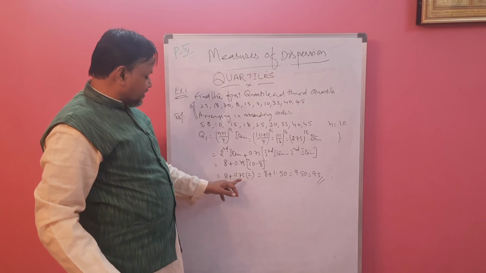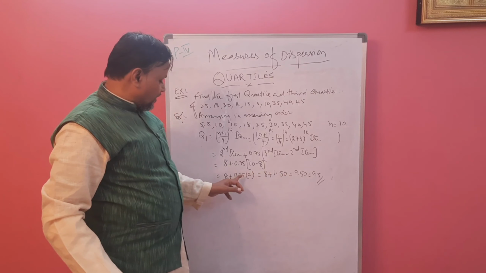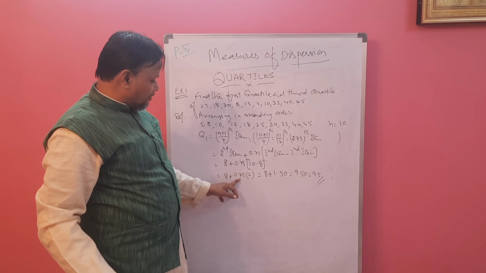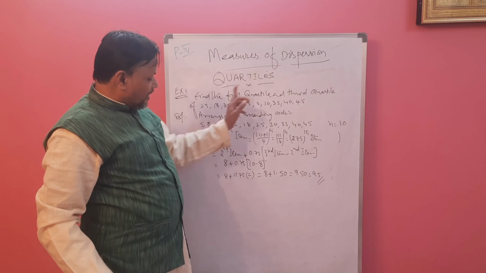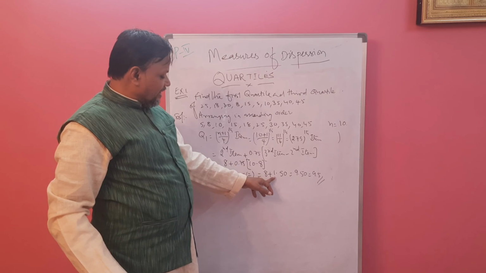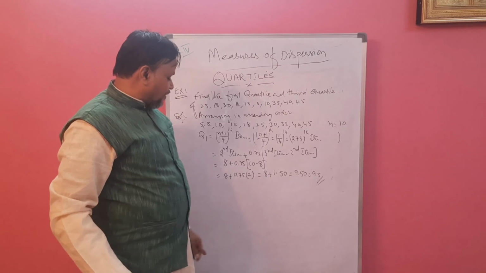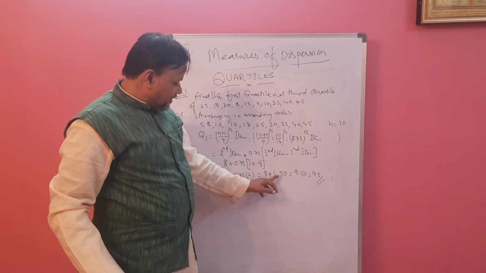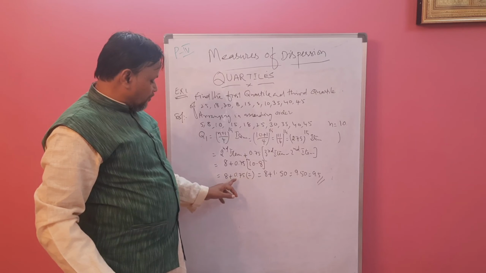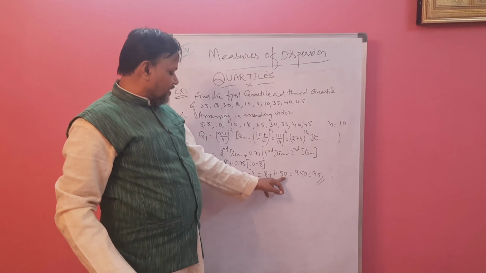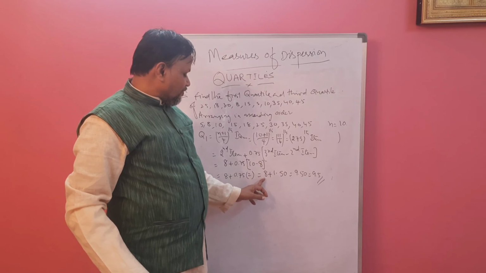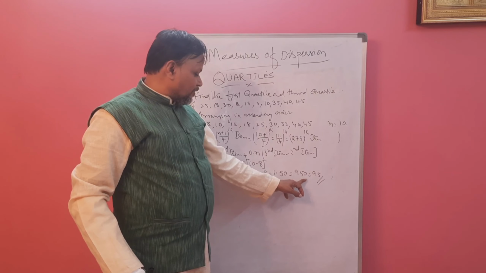Now multiply this: 2 5s are 10, 0, carry 1; 2 7s are 14, plus 1 is 15, carry 1; 2 zeros are 0, take that carry as 1 here. So we have 1.50. If you multiply 0.75 with 2, you will get 1.50. Add it, and you will get 9.50.